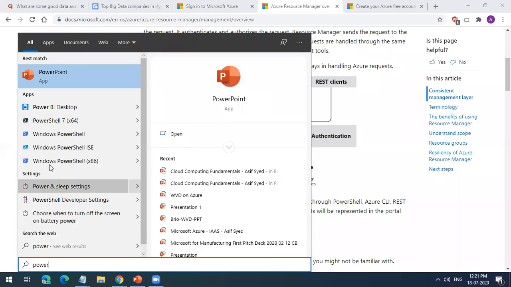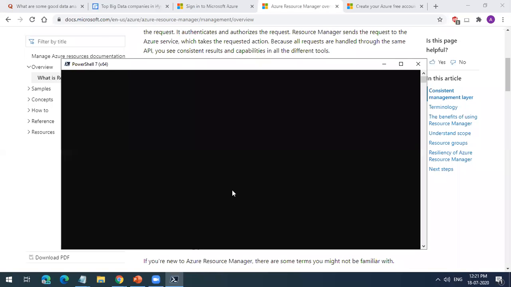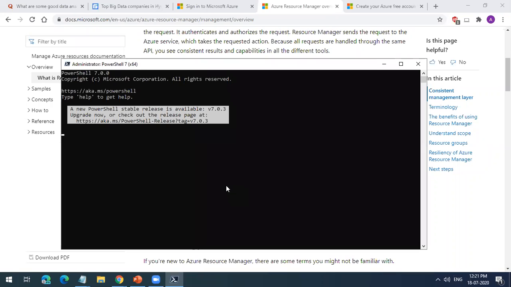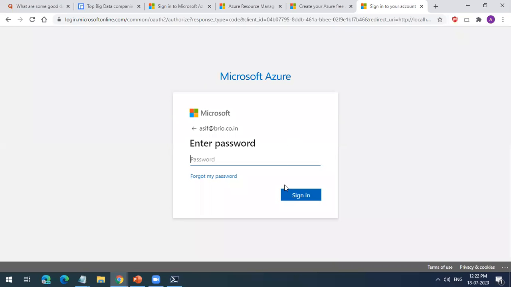Let me open PowerShell. So I have logged into PowerShell. If now I want to log into Azure, I just do az login. It will open a web browser and ask me to sign in. So whatever I want to manage from my environment, I can manage using this PowerShell. I have opened PowerShell, but I'll not be running PowerShell commands. I'll be running the Azure CLI commands. Okay. Now it is asking me to sign in, so now I give my password. Let me not sign into this.